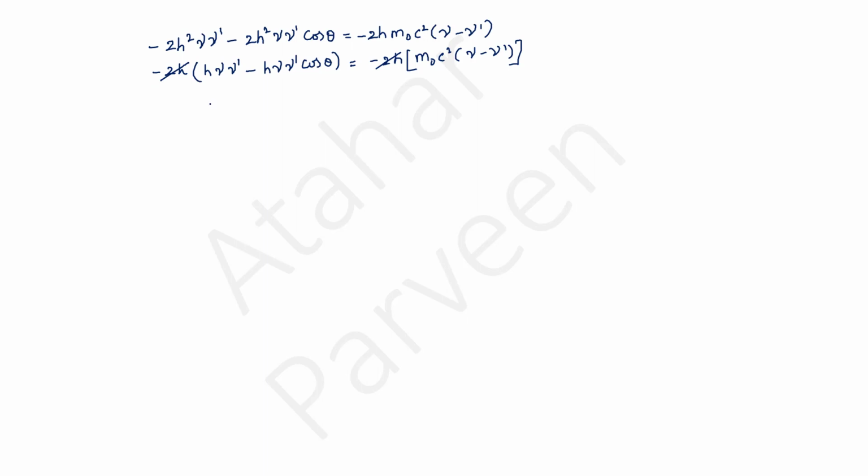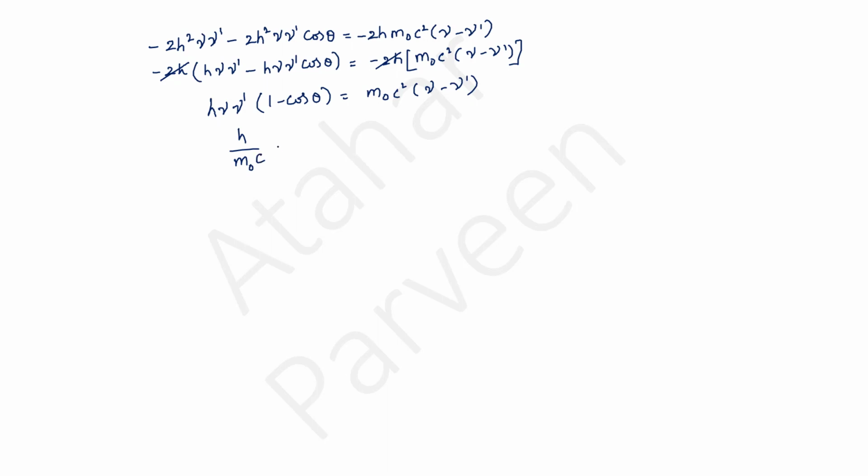Now I can take hν common here. In fact, I can take hνν′ common here. So 1 − cos θ will be equal to m₀c²(ν − ν′). Now I can take m₀c² on the left hand side. H by m₀, not c², I will take h by m₀c.